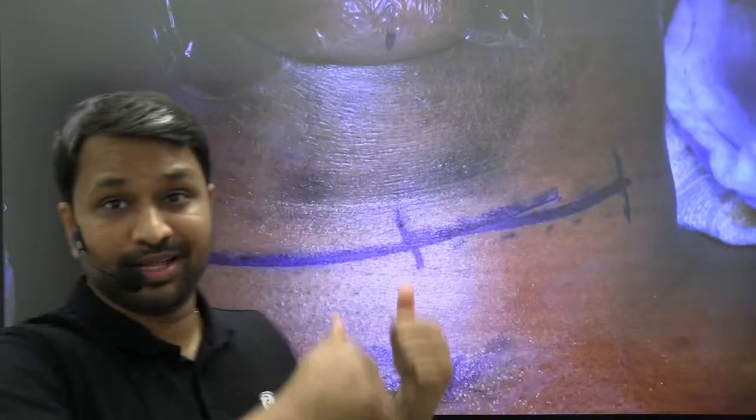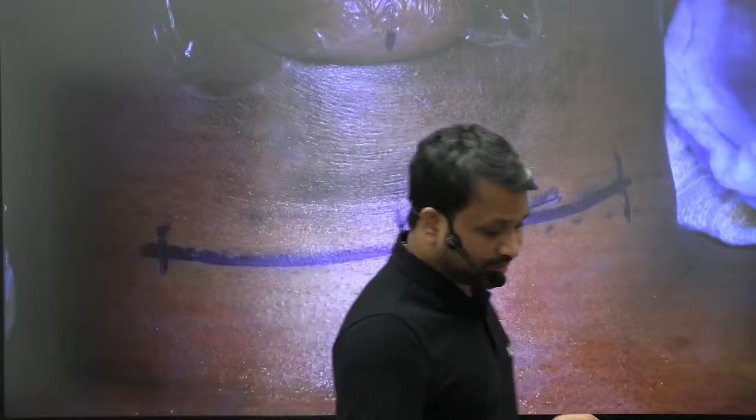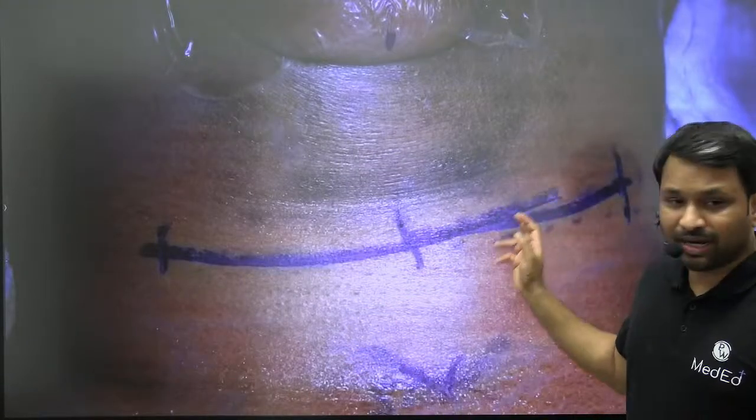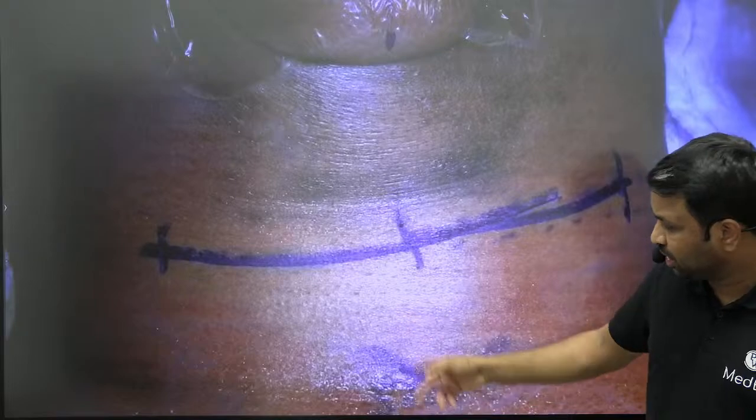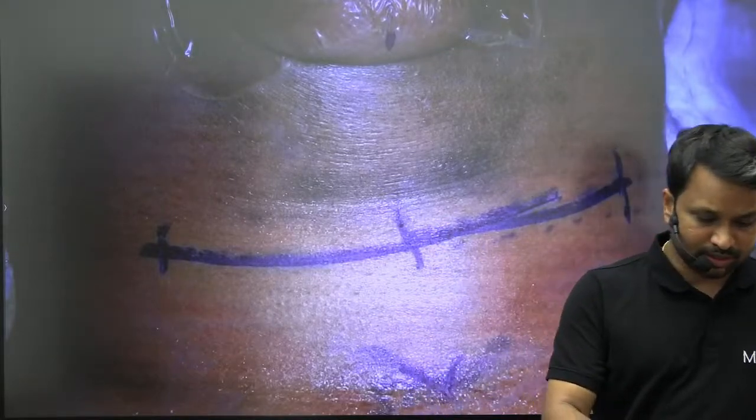Until this point, whatever I have made, I've used colors. The muscles are in brown, the gland is in a different color, the artery is in red, the vein is going to be in blue, the nerve is going to be in yellow. Let's dig in and see how it looks. Okay. Now, what is this incision? We have marked, this is your Kocher incision. I've marked it 1 centimeter below the cricoid cartilage, 4 to 5 centimeters above the suprasternal notch, right?